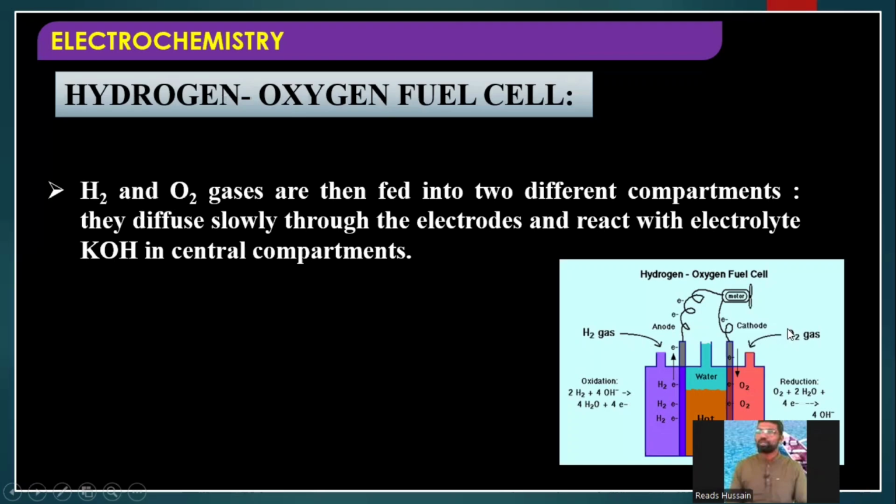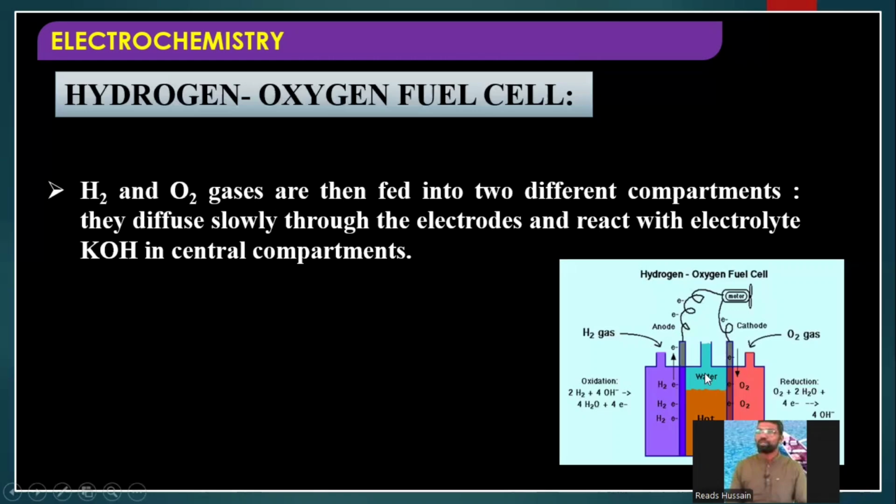Diffuse means spreading. They spread slowly through the electrodes, because the electrodes are nothing but porous carbon rods. They already have small holes. Through those holes, hydrogen and oxygen gases enter into the middle compartment.